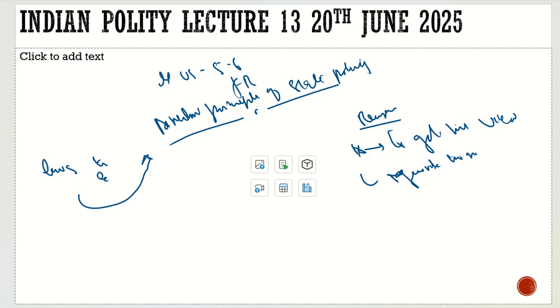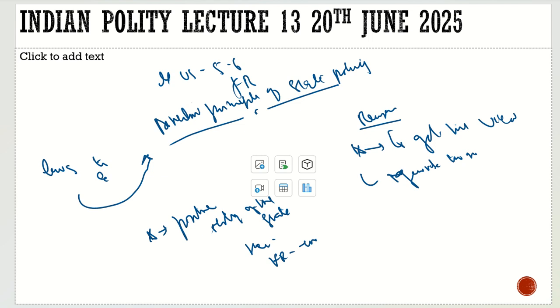One more thing I would like to mention about directive principles is that they are the positive obligations of the state. In fundamental rights, we saw that they are negative obligations. In fundamental rights, we say, state, please don't interfere, I have the freedom of speech, I have the freedom to live with liberty. And sometimes we say, state, please interfere, I want to get an education. That is how Amendment 21A was introduced.